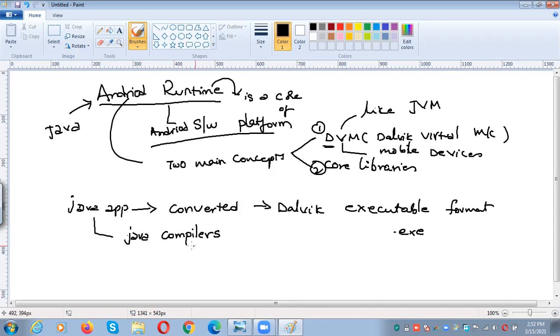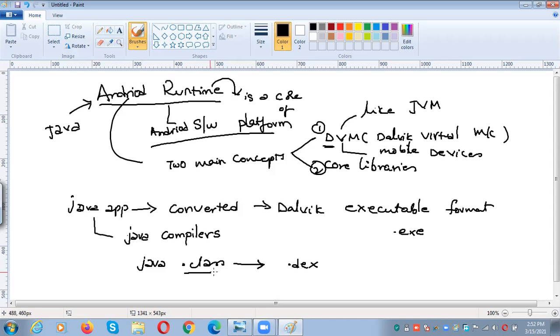Once these Java class files are converted, as I already told you, all the Java applications will be converted into Dalvik executable files. That means Java .class files will be converted into .dex. Dex means Dalvik executable files.